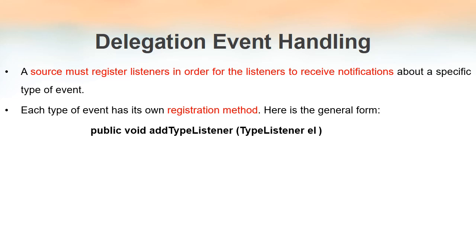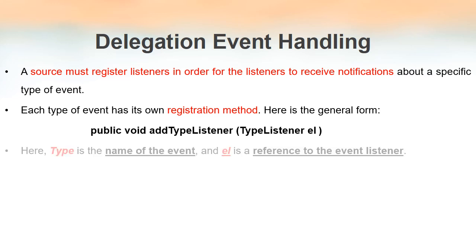So the general format of that method is public void add Type Listener, and so the name of the method is addTypeListener, and there exists one parameter, that is TypeListener el. In this general format, Type is the name of the event. If it is a button click or mouse click, all those are events. So Type refers to the name of the event, and the parameter el is a reference to the event listener. Which listener are we going to register with this source? The corresponding listener reference is the parameter of this registration method.